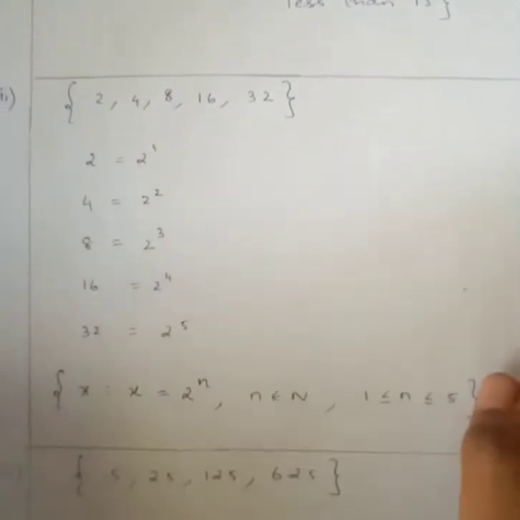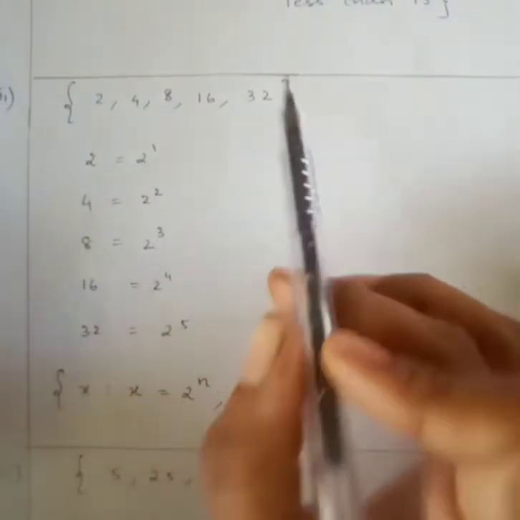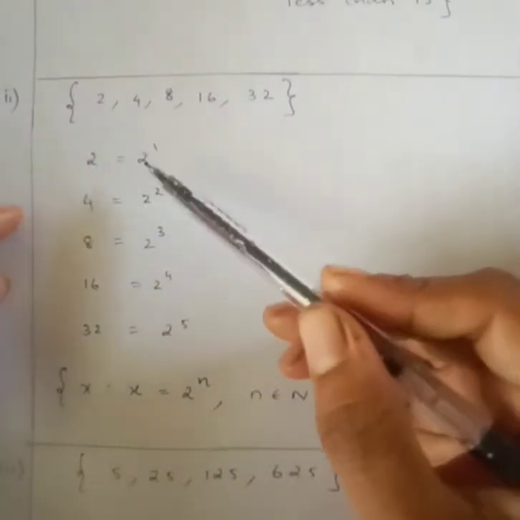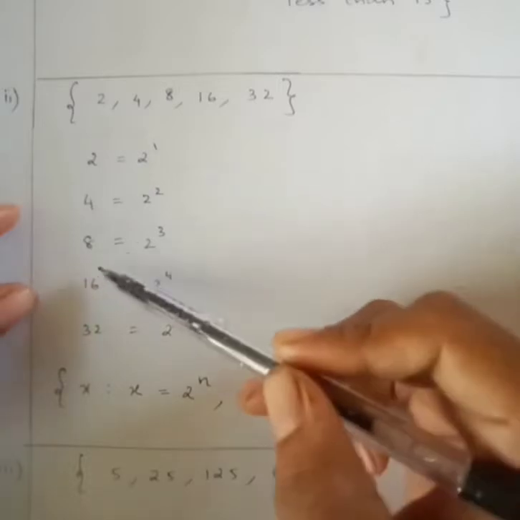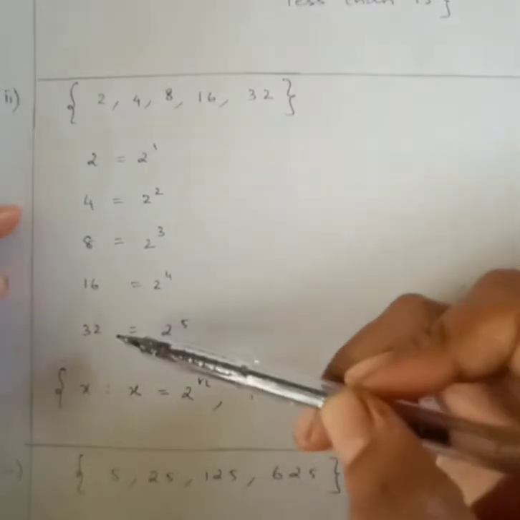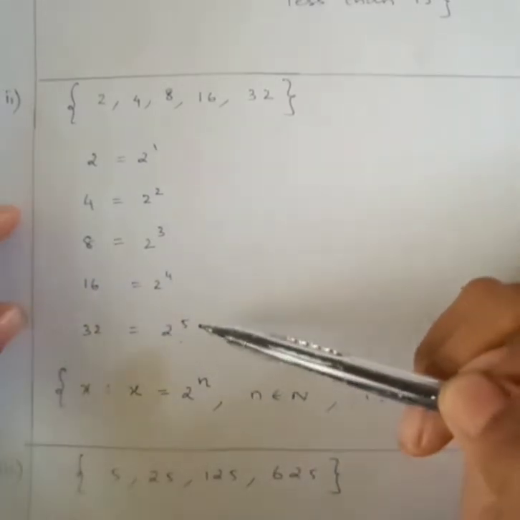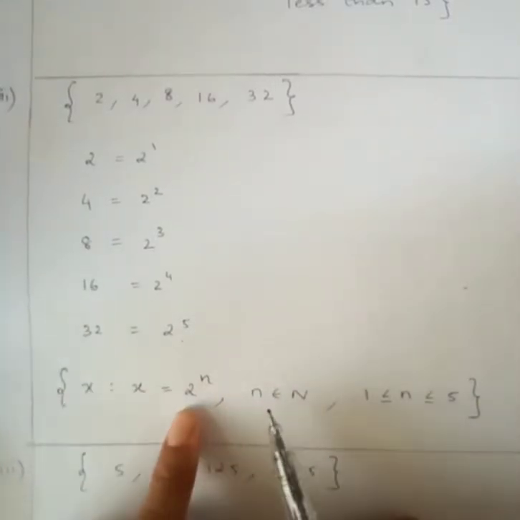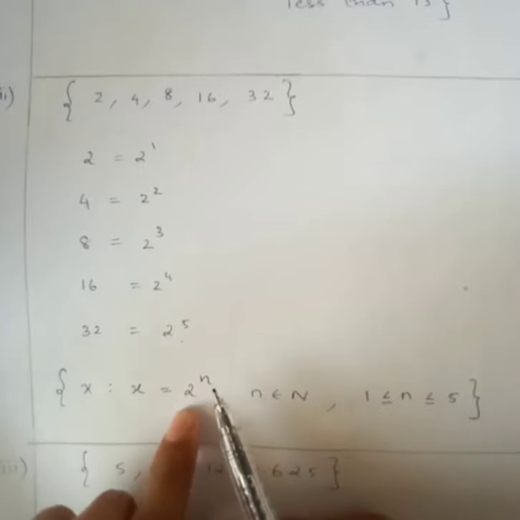See this question. 2, 4, 8, 16, 32. So you can see something is there in the question, right? 2 is 2 power 1, 2 power 2, 2 cube, 2 power 4. 32 is 2 power 5, which means X is of the form 2 power n, where n belongs to N. One more condition you should give here.